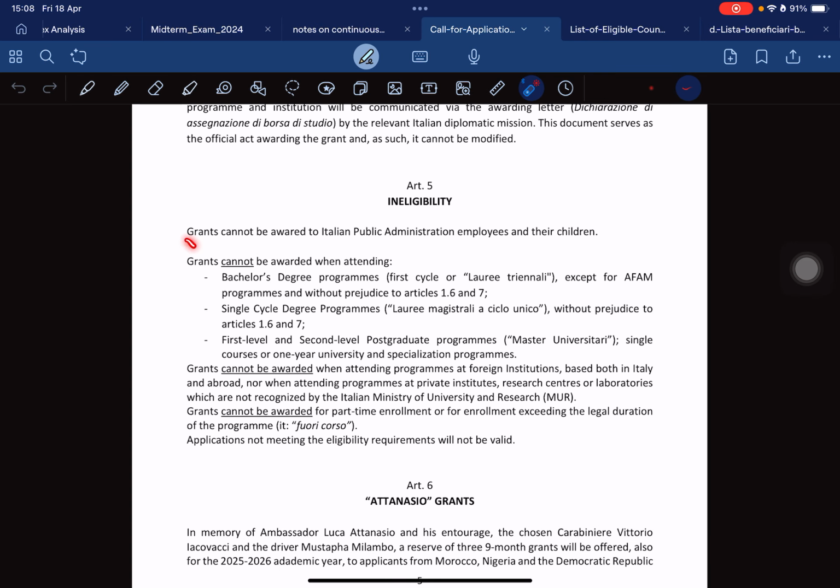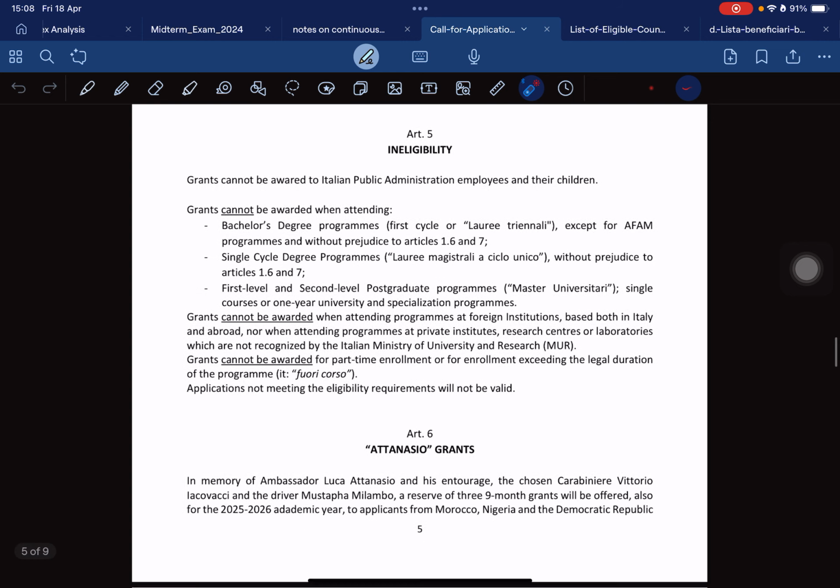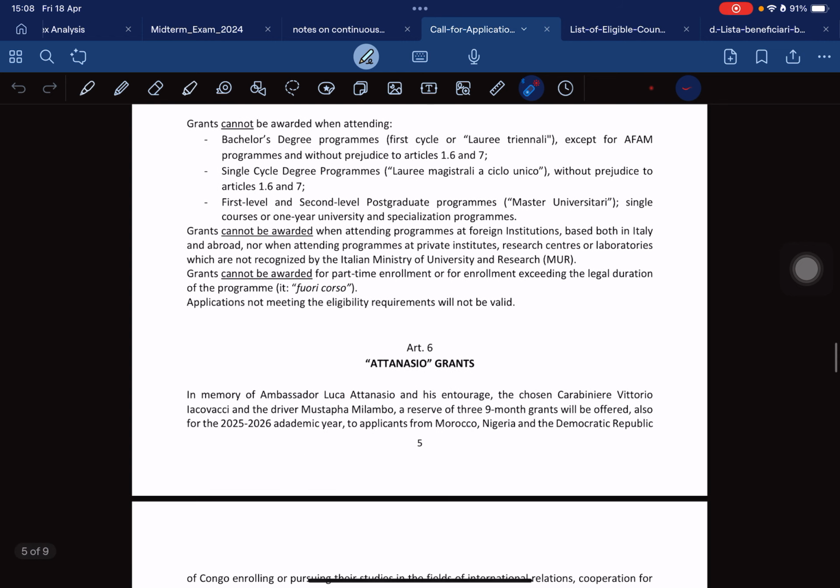Okay, and this one, the grant cannot be awarded when attending a bachelor degree program. And then single cycle. So this one is mostly for the Italian students, yes.